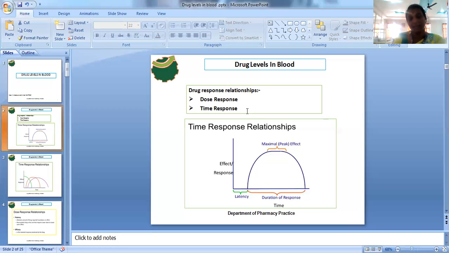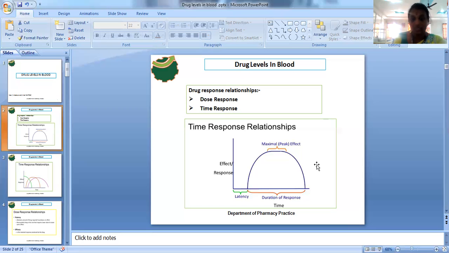The second thing is the time response. The more time the drug spends in the body, the more the pharmacological action and the clinical therapeutic effect. If the elimination half-life is within a shorter period of time, that indicates the drug will be eliminated from the body very fast. A longer time spent by the drug means maximum pharmacological response. The whole response can be better explained by the relationship between the dose and response curves and the time and response curves.